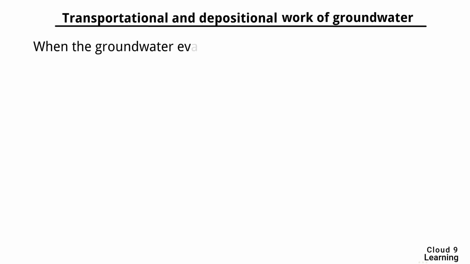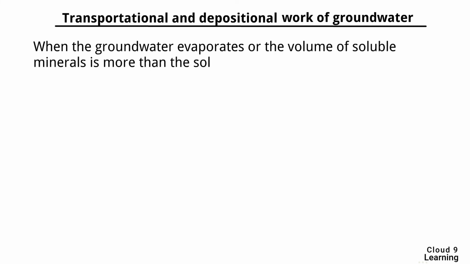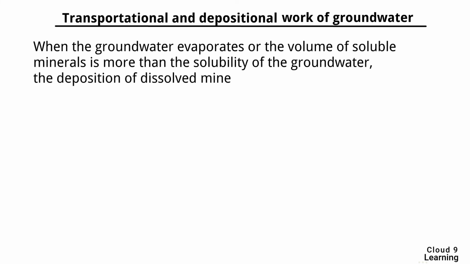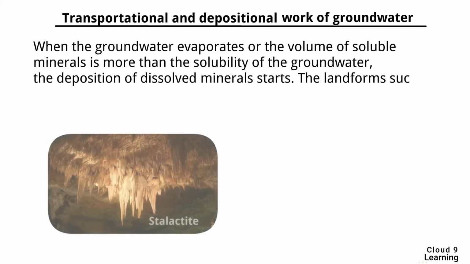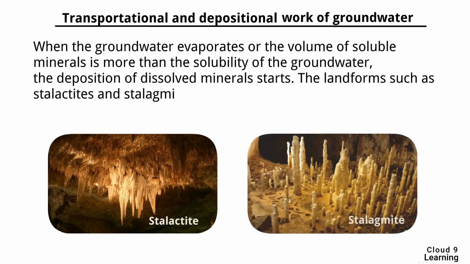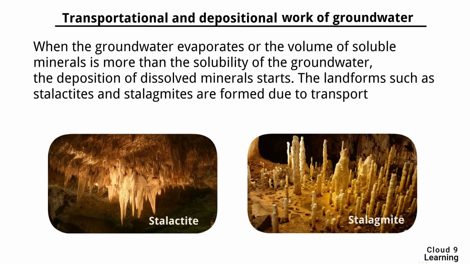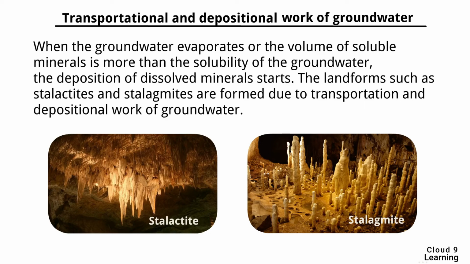Now we will study the transportational and depositional work of groundwater. When the groundwater evaporates or the volume of soluble mineral is more than the solubility of the groundwater, the deposition of dissolved materials starts. The landforms such as stalactites and stalagmites are formed due to transportational and depositional work of groundwater. You can see this in this picture.